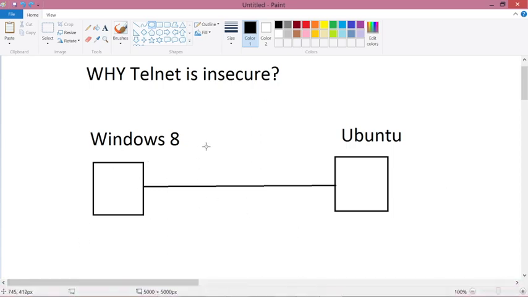First, this is the topology. This is my Windows 8 and this is my Ubuntu. My Ubuntu is running on VMware, but you can imagine they are connected to the same LAN switch or bridge. My Ubuntu is running in bridge mode for its networking.